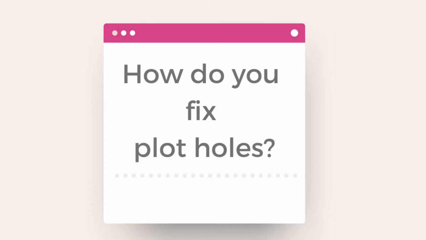The next question is, how do you fix plot holes? I like to lay down the main beats of my story on small pieces of paper. You can see that right there. So I have the whole story of my book The Rajput laid out over there, and then if something is not working, I can physically move them around.